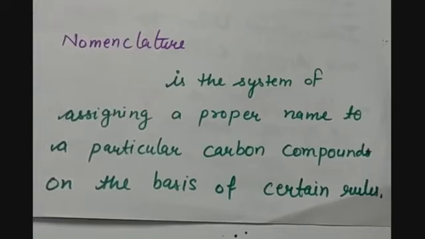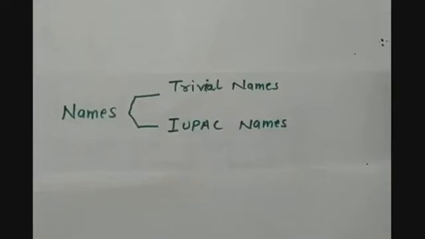Nomenclature means giving name to someone. But here we are not giving name to someone, we are giving name to a carbon compound. So, nomenclature is a system of assigning a proper name to a particular carbon compound on the basis of certain rules. So, in earlier time, all the compounds were given some common names, which were taken from the sources of the compounds.